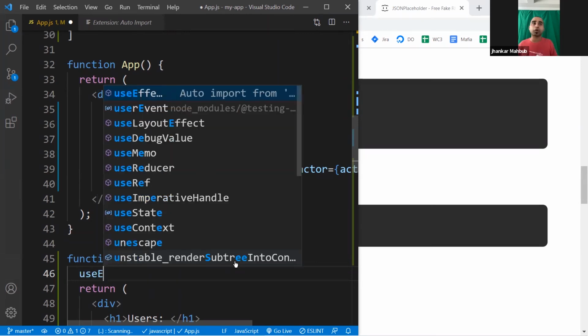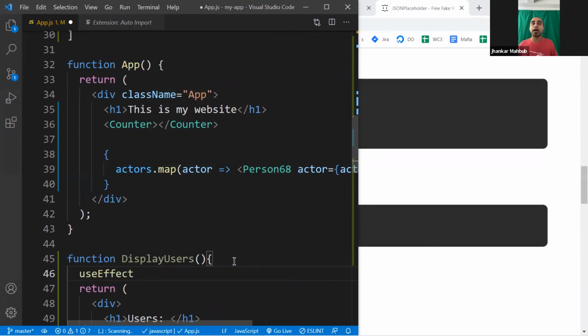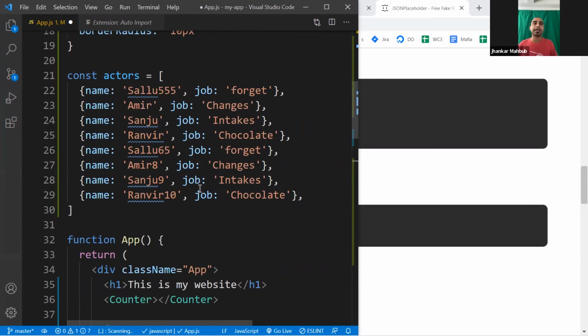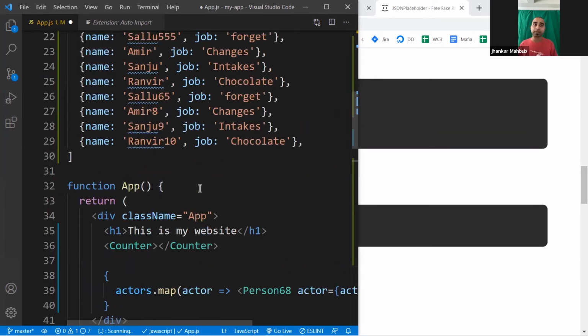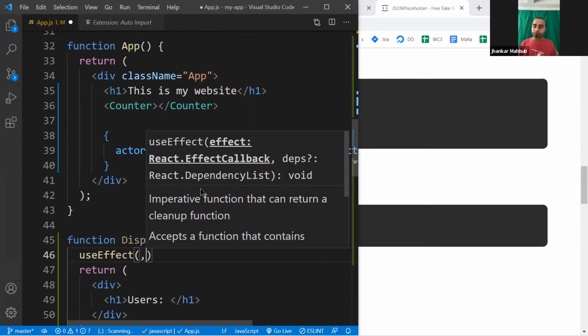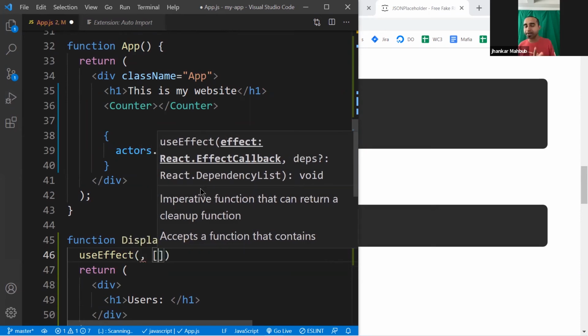If you have auto import, you can press tab or enter, and you'll see useEffect is added here. To use useEffect, you need to be a little bit careful. It needs two parameters. The second parameter by default is an empty array. This is telling it that this side effect, when I'm loading data, doesn't rely on anything.